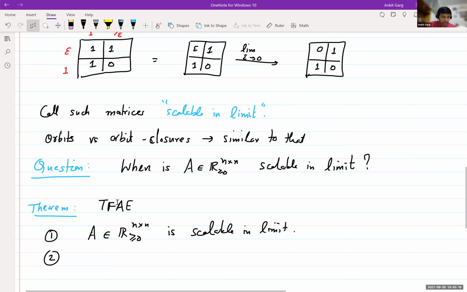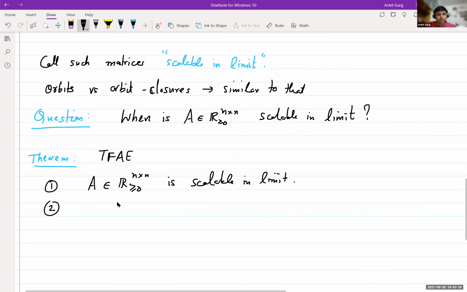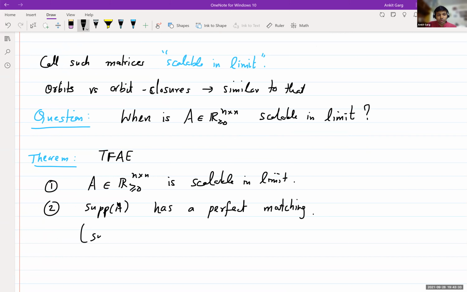Second, the support of the matrix has a perfect matching. Here the support of the matrix is an n by n 0-1 matrix, so it can be viewed as a bipartite graph.